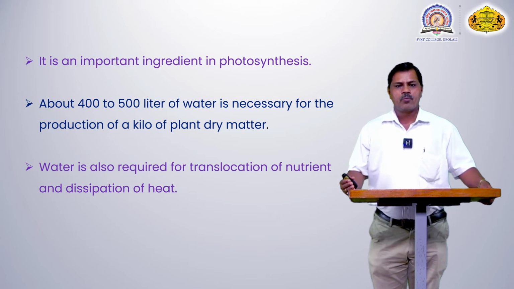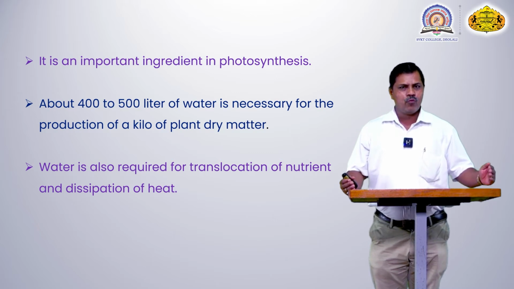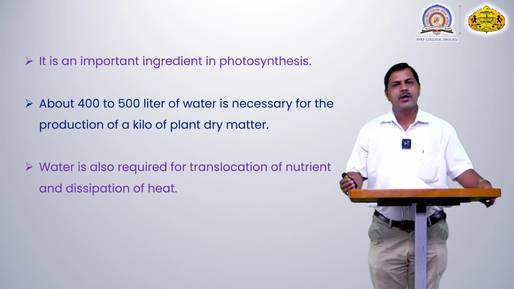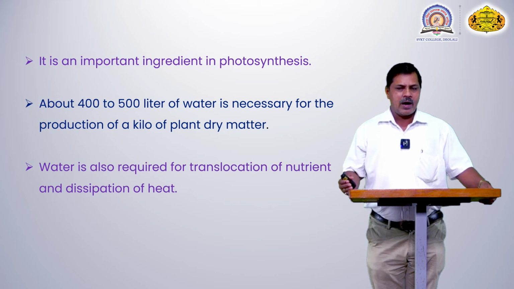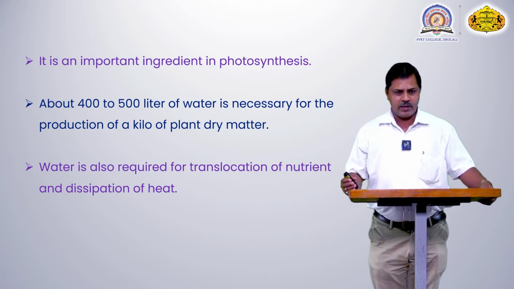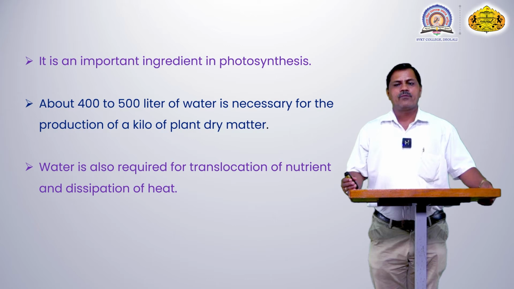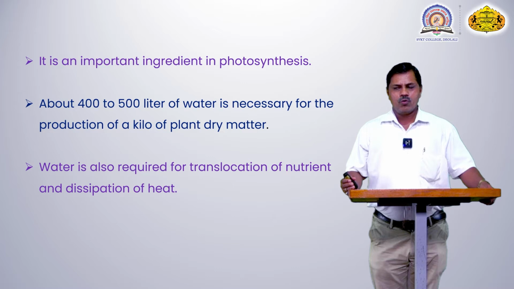About 400 to 500 liters of water is necessary for the production of a kilo of plant dry matter. This means 1 kilo of food material can be prepared by the plant, and it requires about 400 to 500 liters of water, and this water is utilized for the preparation of this food material. Water is also required for translocation of nutrients and dissipation of heat.